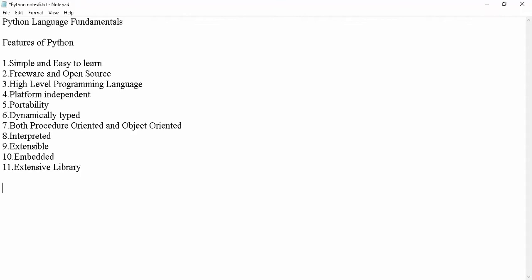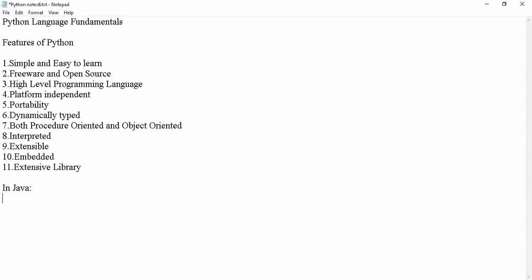Because of this dynamic typing, there is one more advantage. In Java, we can mention int a = 10, int a = 11, int a = 12, int a = 13, like that. Once we declared int a = 10, we don't need to declare int again.